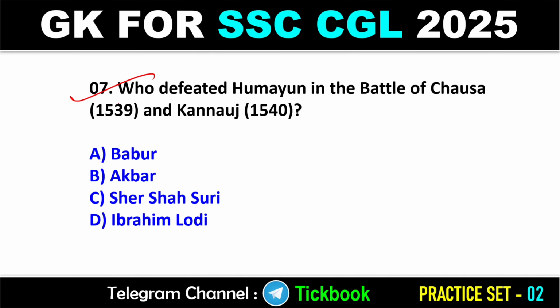Question number 7. Who defeated Humayun in the Battle of Chausa 1539 and Kannauj 1540? Option number C will be the right answer, Sher Shah Suri.